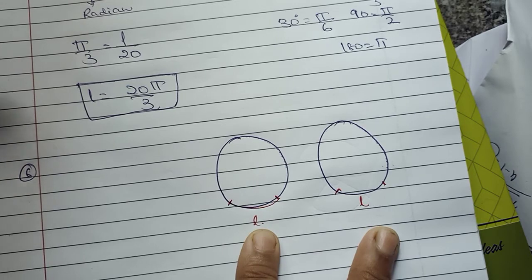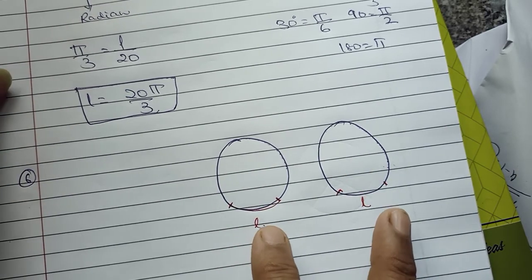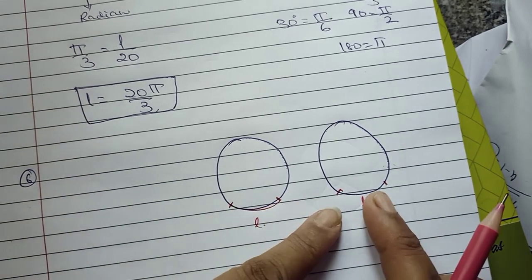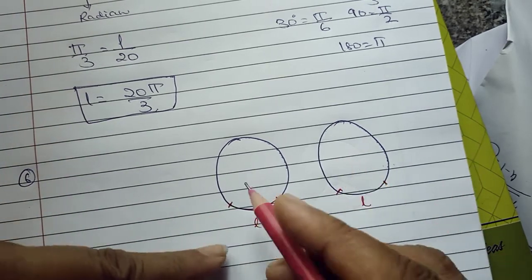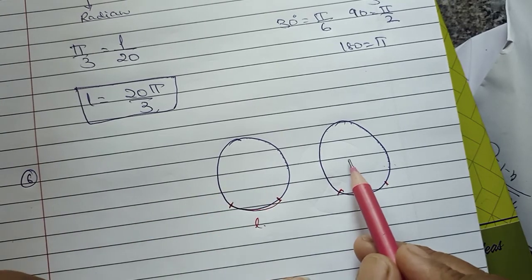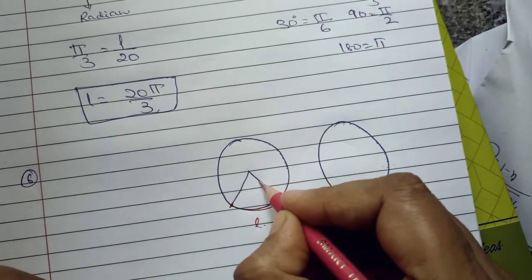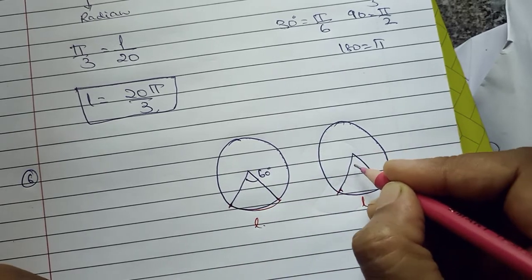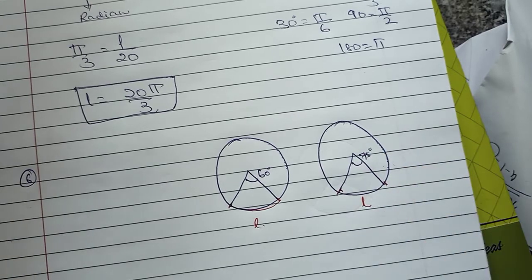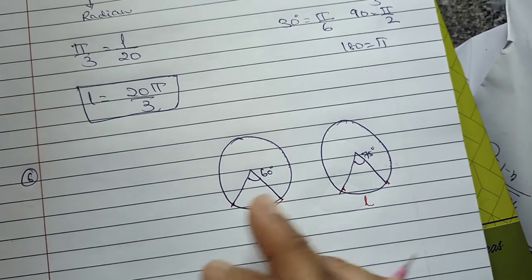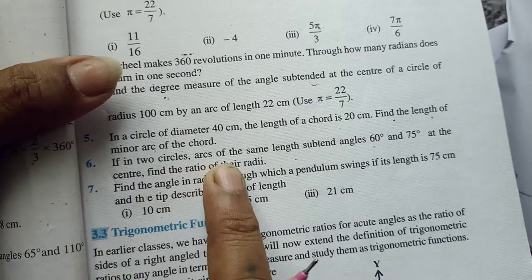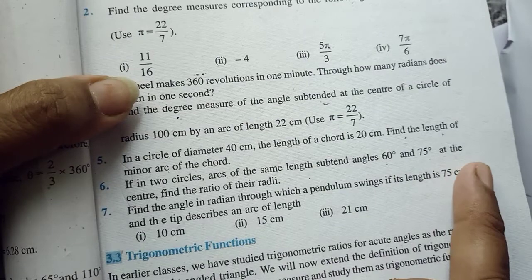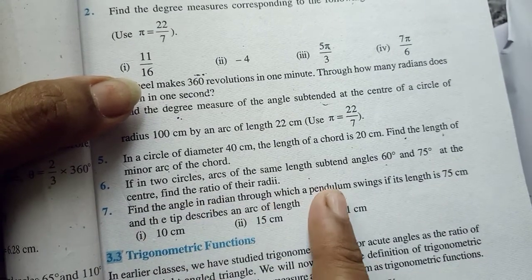The length of arc of both the circles is equal and they subtend angles of 60 degree. Please go through the textbook. Each arc here subtends an angle at the center. One is given 60 and another one is given 75. So at the center means like this. This is 60 degree and this is 75 degree. If in two circles, arcs of the same length subtend angles of 60 and 75 at the center, find the ratio of their radii.